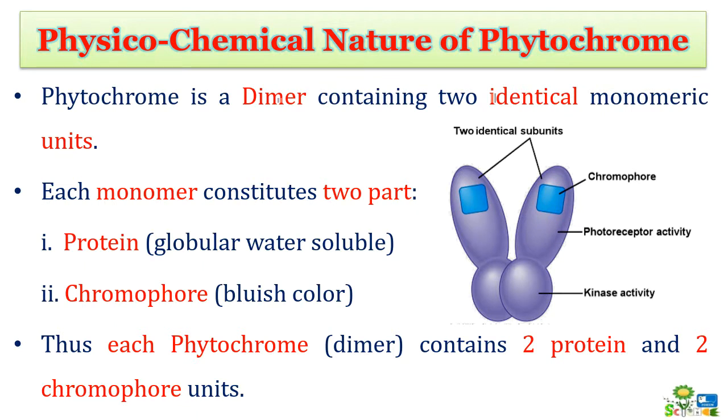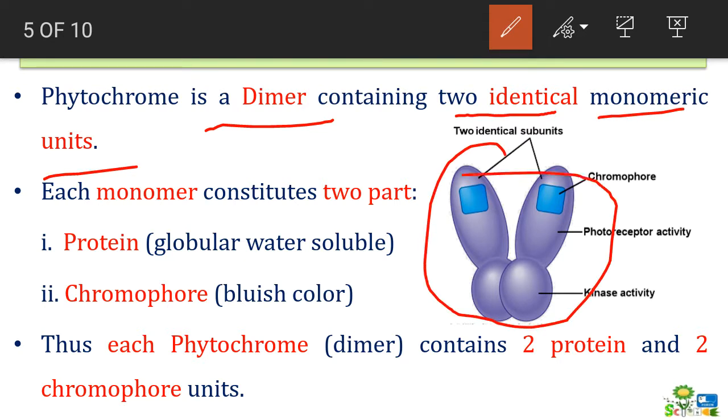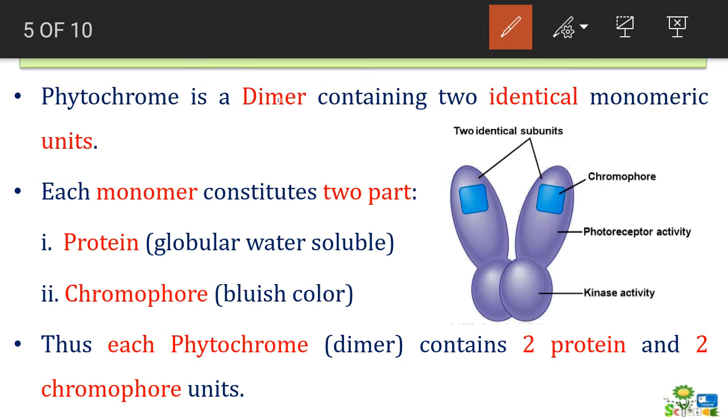Now if you want to talk about the physico-chemical nature of phytochrome, by the diagram you can see that it is a dimer which consists of two identical monomeric units. So this complete structure is a dimer of phytochrome which consists of two monomeric units. This is one monomeric unit and this is another monomeric unit, and every single monomeric unit consists of a protein part and one chromophore.